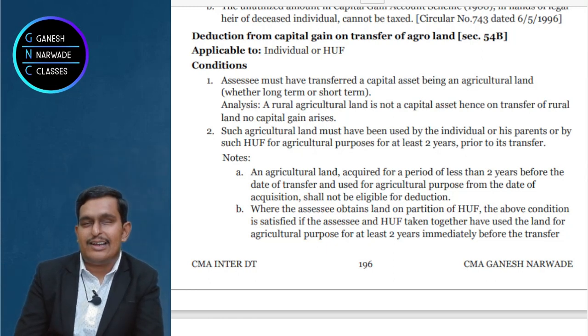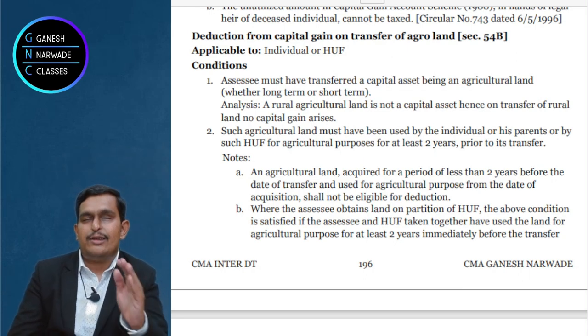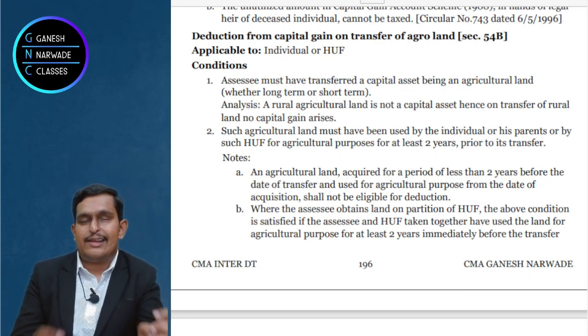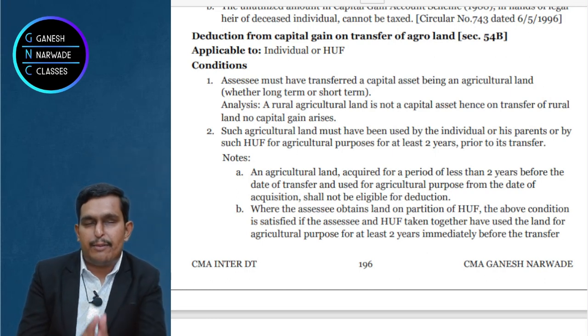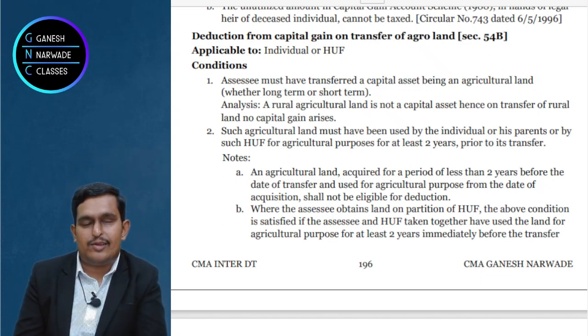So in today's context, there is no scope for short term here, but the laws are not amended. These are very minute things, so we'll just ignore them for the time being. But exam wise, if you have to write, what will you write? Section 54B talks about deductions in respect of capital gains in relation to agricultural land. 54B is applicable to individual or HUF.